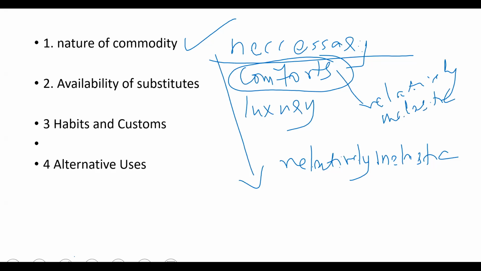I told you, you take the case of fans. आपका घर में 4-5 fan है. So when the income increases, you will not buy so many fans extra. Okay, that is why they are calling it as relatively inelastic. Modern world में necessary and comforts are more or less same. That is the main problem.